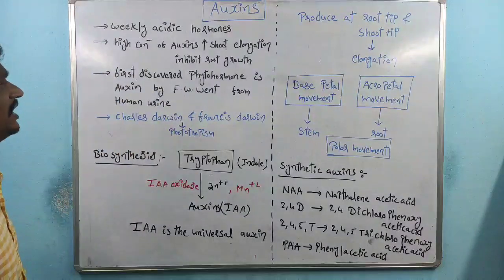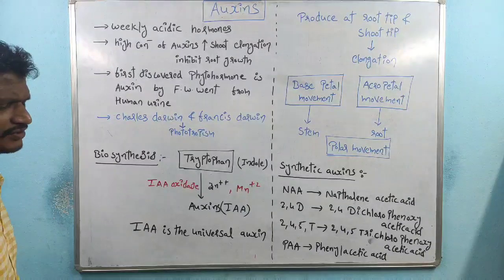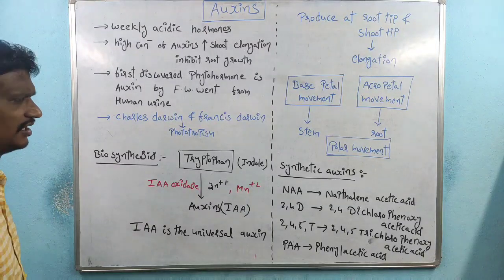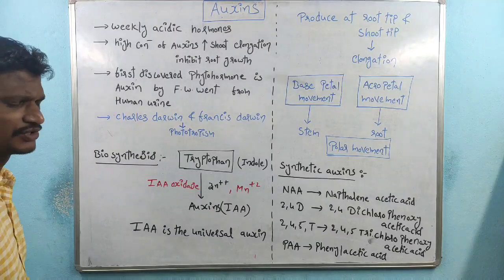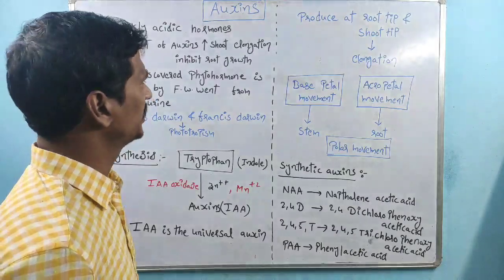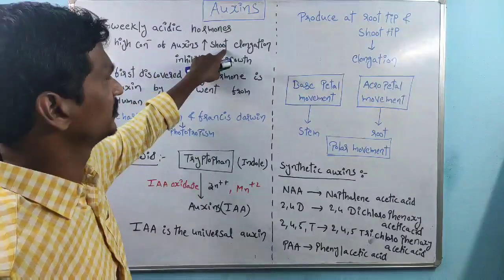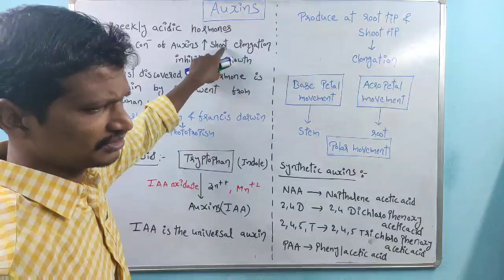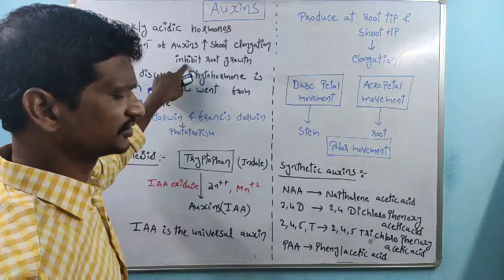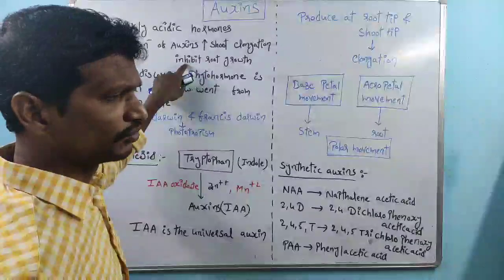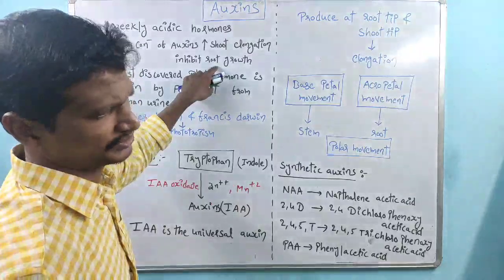We know, because I have said so many times, that within nutrient media, a high concentration of auxins supports shoot formation or shoot elongation. A low concentration of auxins supports root formation.